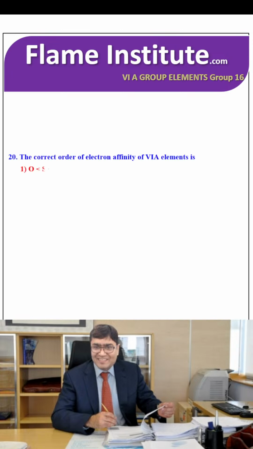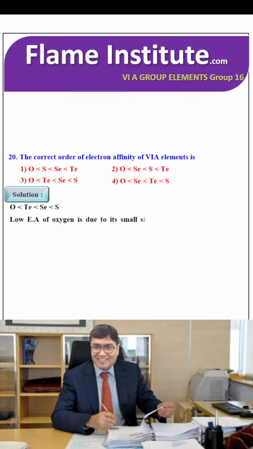The correct order of electron affinity of 6A elements is O, Te, Se, S. The low electron affinity of oxygen is due to its small size and inter-electronic repulsion. So the third option is the right option.